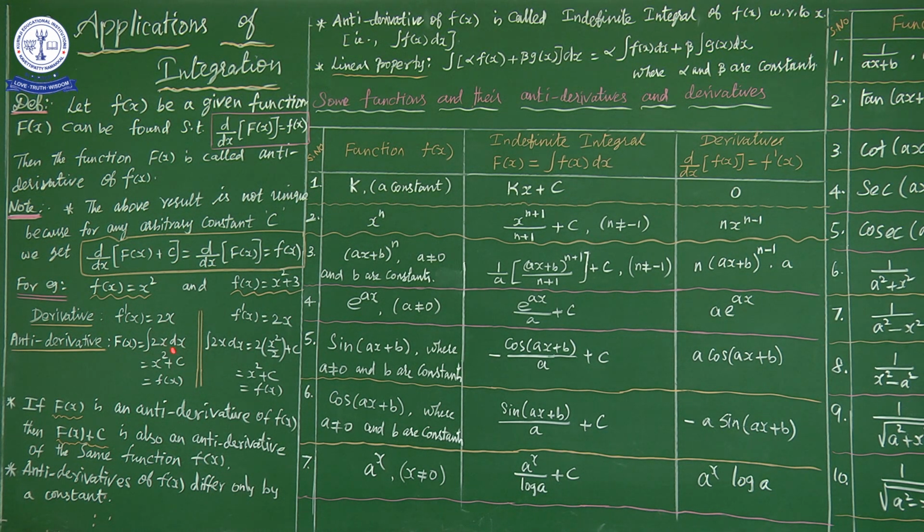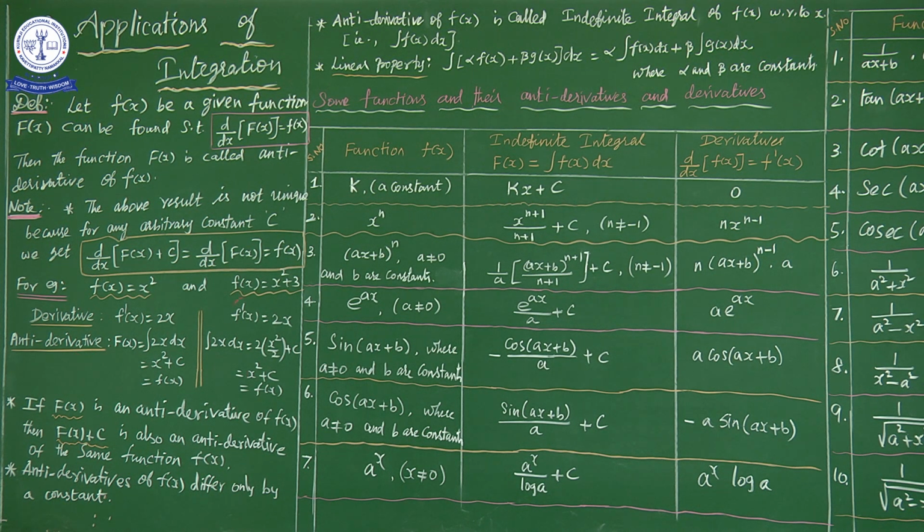So 2x is nothing but the x power n form. Later we are going to discuss this formula: integral of x power n is x power n plus 1 by n plus 1 plus c. I am going to explain, even though we have studied it in the 11th standard. So this becomes 2 into x square by 2. The 2 will be cancelled, remaining x square only. So the original term is obtained. When we integrated the derivative term, we obtained the original function. This is called the antiderivative of small f of x.